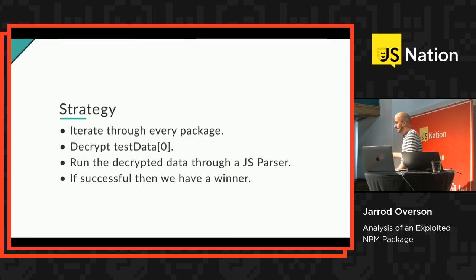So the strategy here is to iterate through every single package that exists in the NPM registry and use the package description to decrypt that data, because we know that the decrypted data is being passed to the compile method of a module instance. We know that it has to be JavaScript. Because keys can decrypt data and just end up with other gibberish, we're going to take that decrypted data and run it through a JavaScript parser just to make sure it parses as JavaScript, so we don't have to do anything visually or by hand.